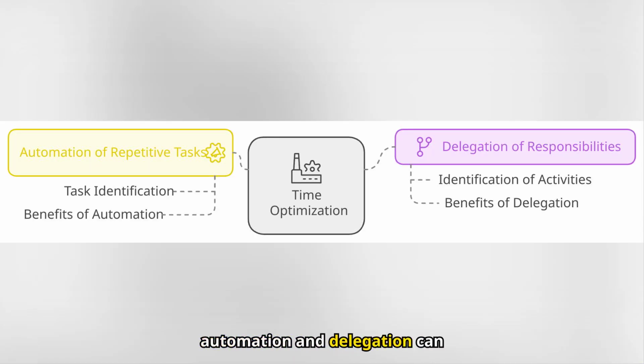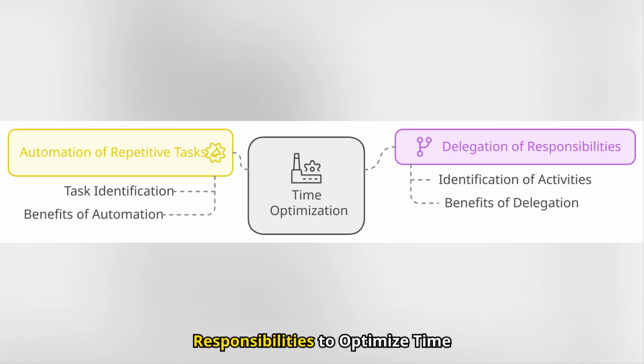Opportunities for automation and delegation can be: identify repetitive tasks amenable to automation. Identify activities that can be managed by software or artificial intelligence. For example, in a human resources department, it could automate the scheduling of interviews, significantly reducing the time spent on this task. One benefit may be that it frees up time for employees to focus on more strategic tasks.